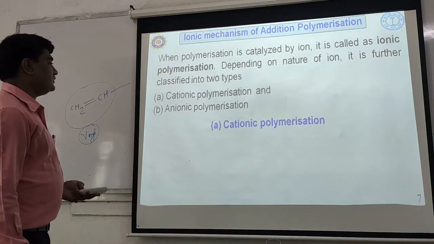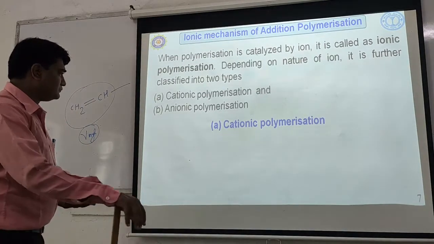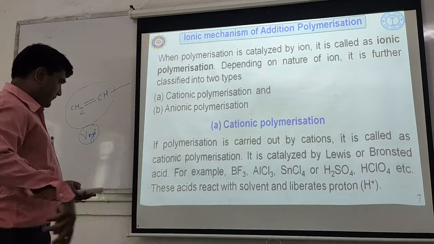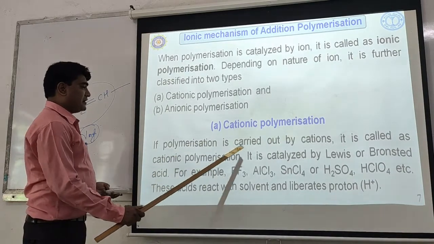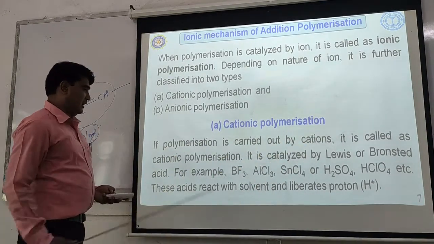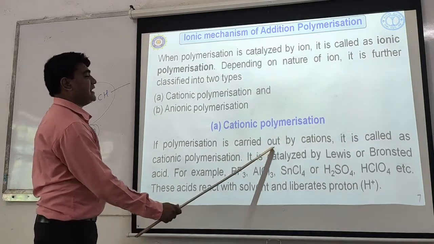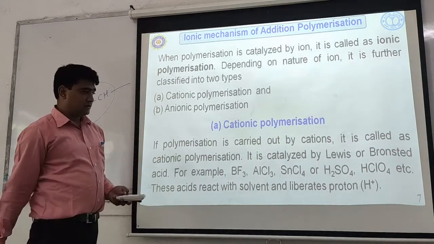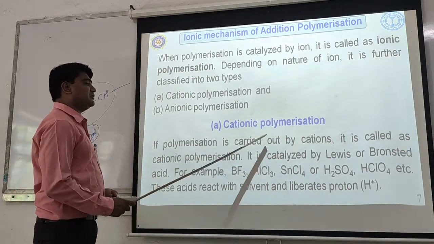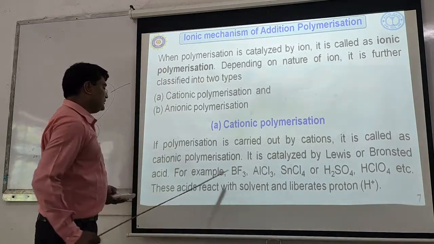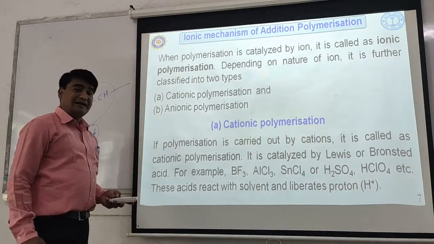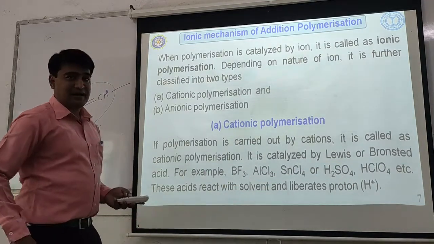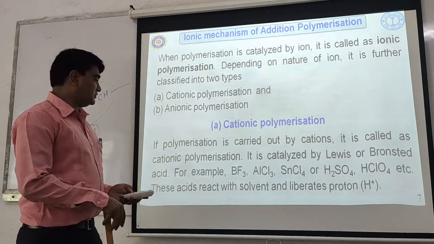Okay. So let us first study the cationic polymerization. Now, what is meant by cationic polymerization? If the polymerization is carried out by a cation, it is called cationic polymerization. It is usually catalyzed by Lewis or Bronsted acids.